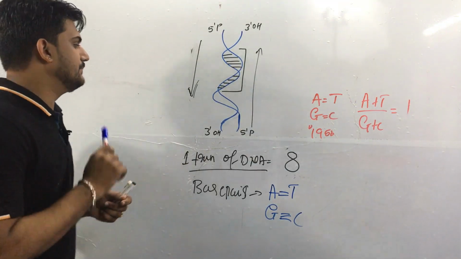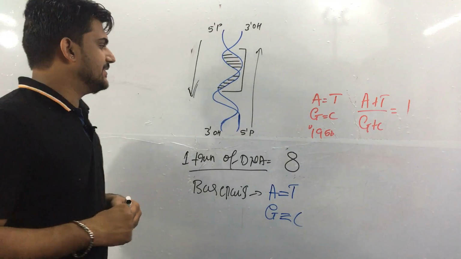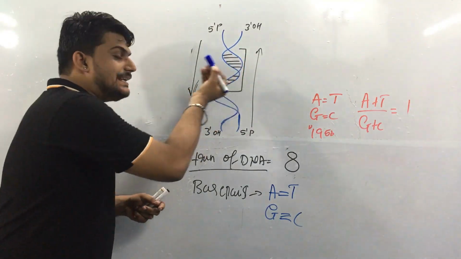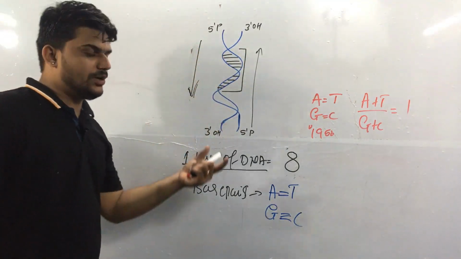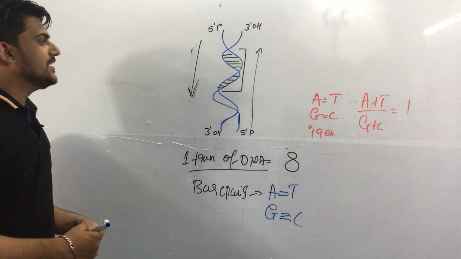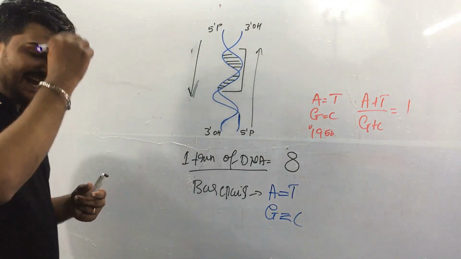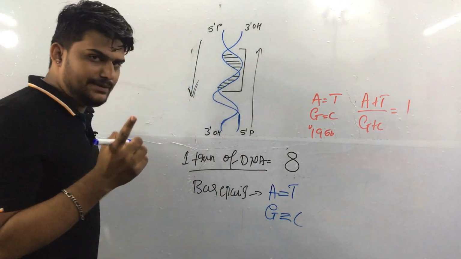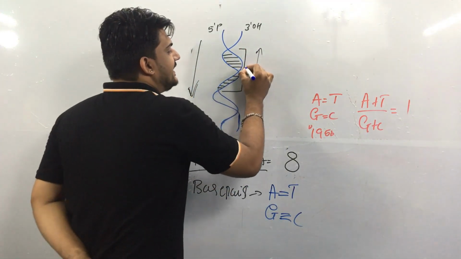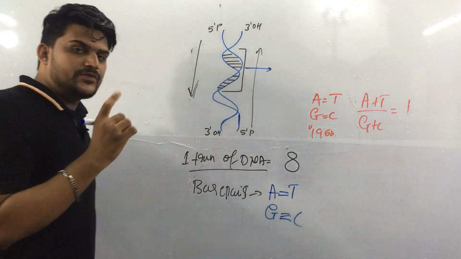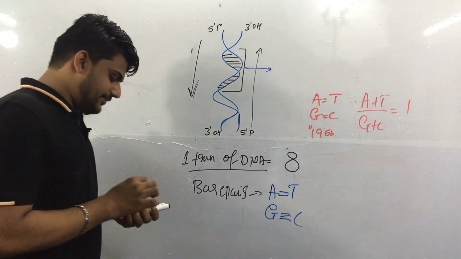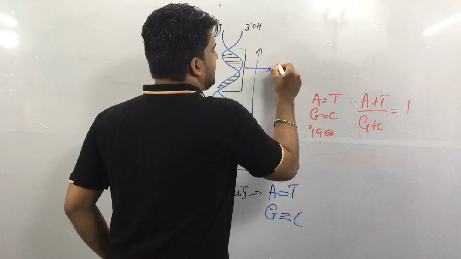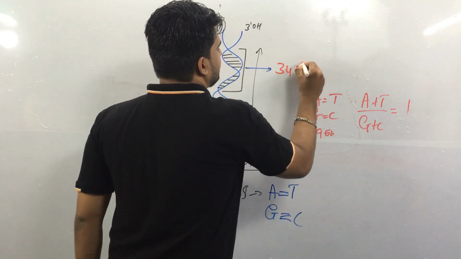That is the third point, remember it. Now the fourth point: there will be 10 base pairs in one particular turn. This one turn of DNA has approximately 10 base pairs, and it is going to have a length of 34 angstrom unit.